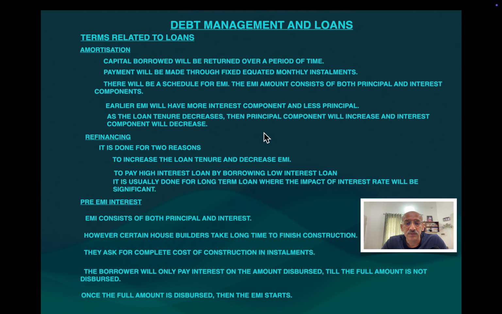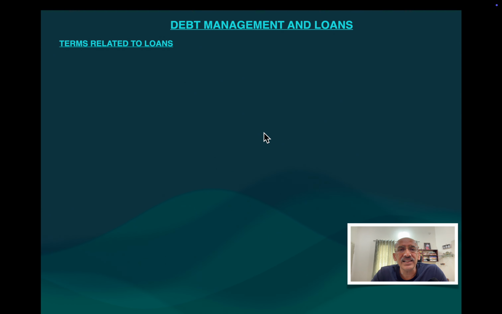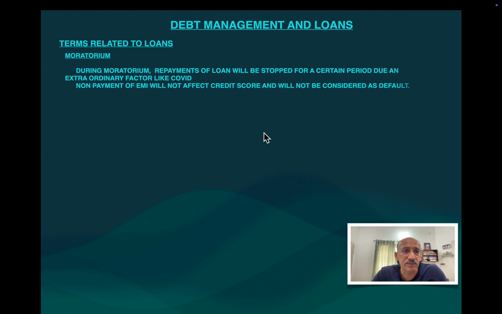Now let us understand some of the terms related to loans. First of all is moratorium. See, we have generally understood what a moratorium is, because most of the younger generation have gone through the COVID pandemic. During the COVID pandemic, since most of the companies were closed for almost 1 year, 90% of the big banks gave a moratorium to the people who had taken loans.